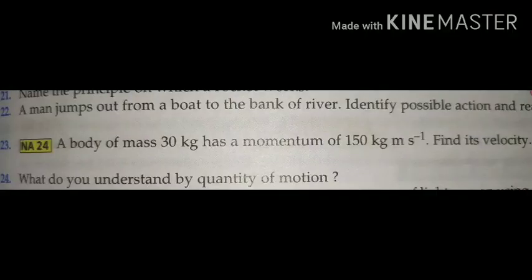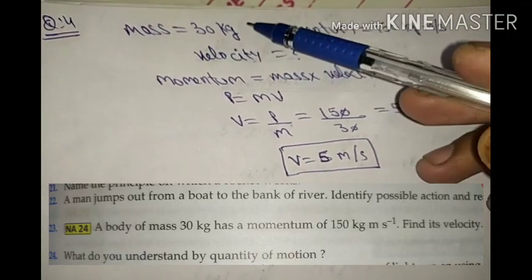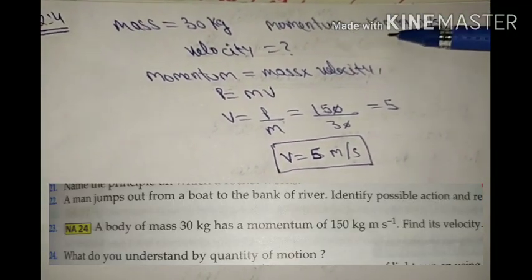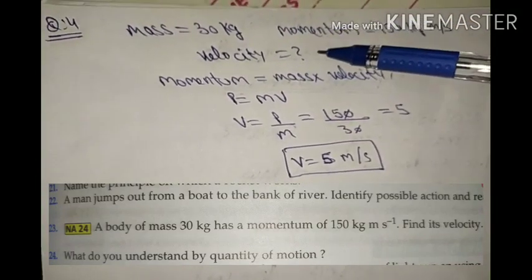Our fourth question is, a body of mass 30 kg has a momentum of 150 kilogram meter per second. Find its velocity. Mass is given, momentum is given, and we want the velocity. So let's start to calculate the velocity. Mass is 30 kg, momentum is 150 kg meter per second, and we have to calculate the velocity.